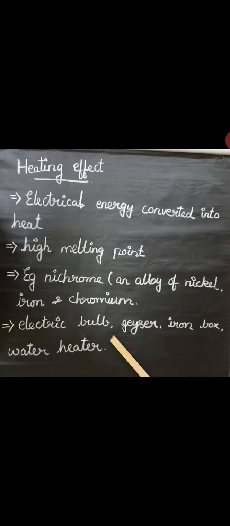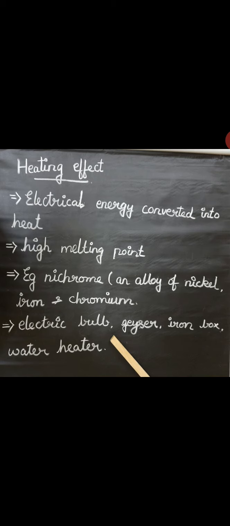In some heating appliances, the heating element is made up of materials with a high melting point. So the heating elements have a very high melting point. For example, nichrome. That is an alloy of nickel, iron and chromium. So that is nichrome.